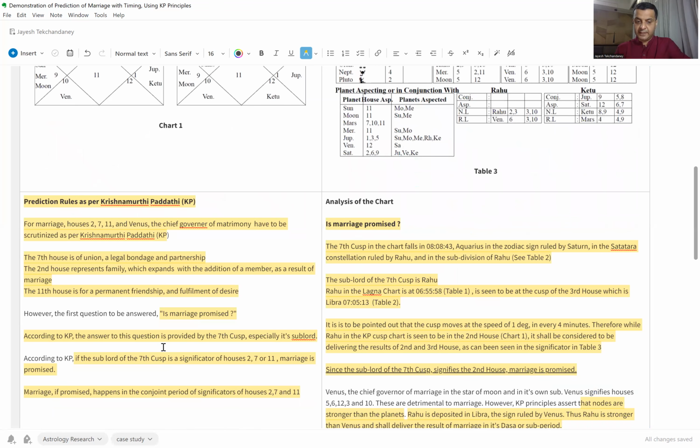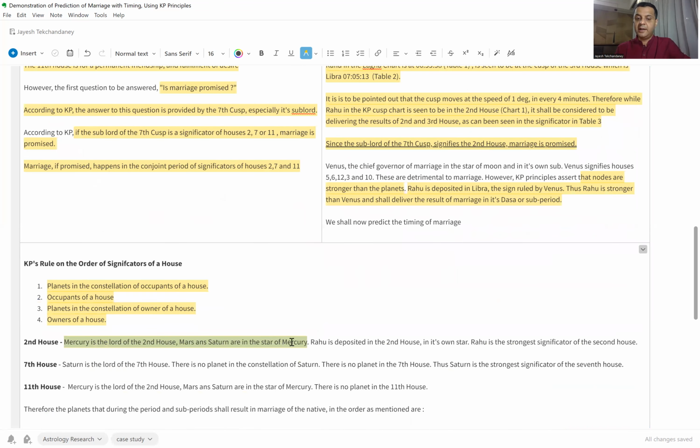Mercury is the lord of the second house. Mars and Saturn are in the star of Mercury. So by this rule, the owner of the house is Mercury. Okay, it is likely to deliver the result, but Mars and Saturn, being the planets in the constellation of the owner of the house, are more powerful compared to Mercury for delivering the results.